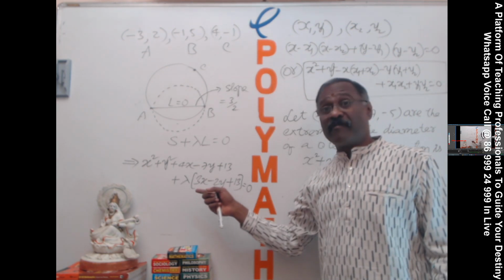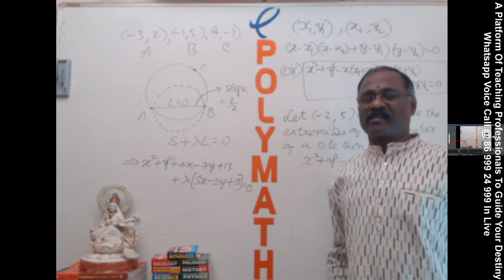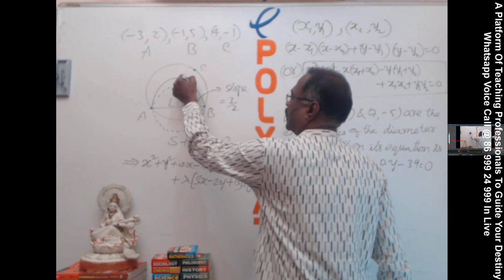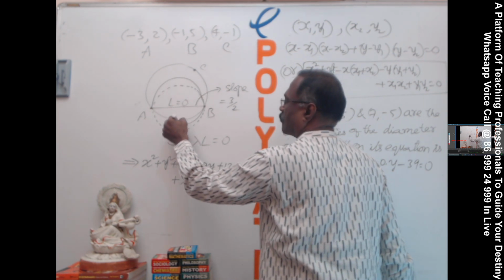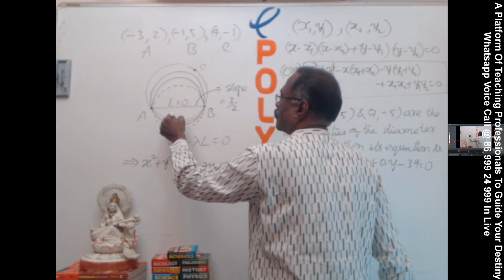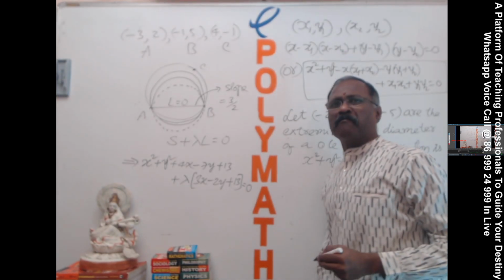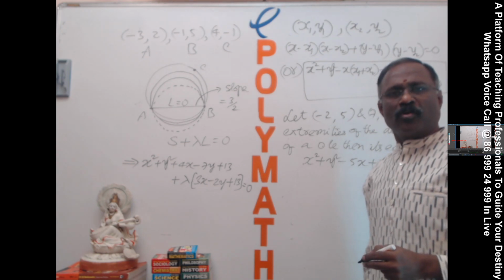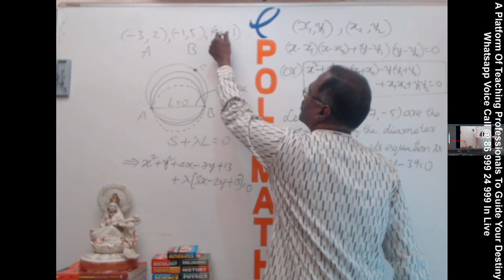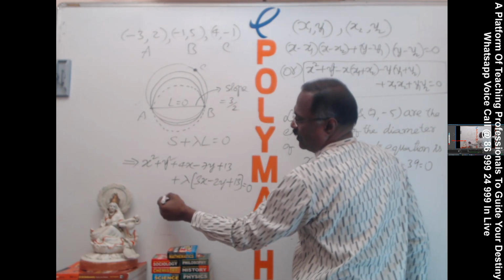For different values of lambda, you will get different circles in the system. This is one circle, this is another circle, and you will get one more circle like this. How many such circles will be there? Infinitely many circles, which is known as the system of circles. But I need that circle which passes through C. What is C here? 4, minus 1. Substitute here.